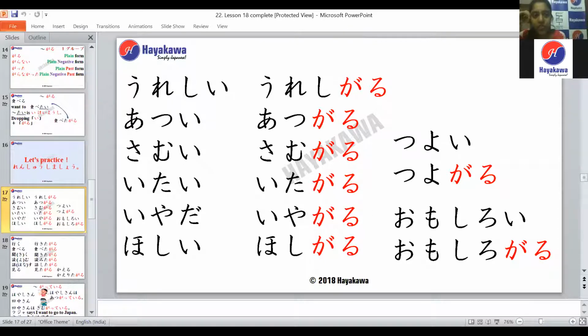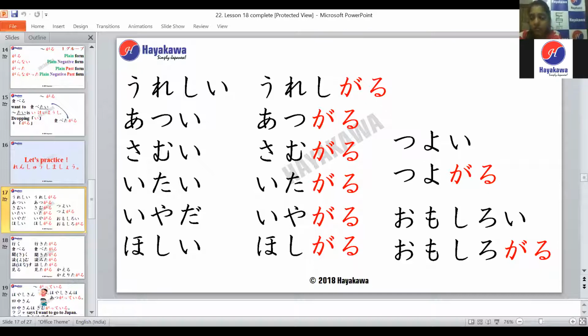Ureshi, Ureshi Garu. Atsui, Atsugaru. Samui, Samugaru. Itai, Itagaru.